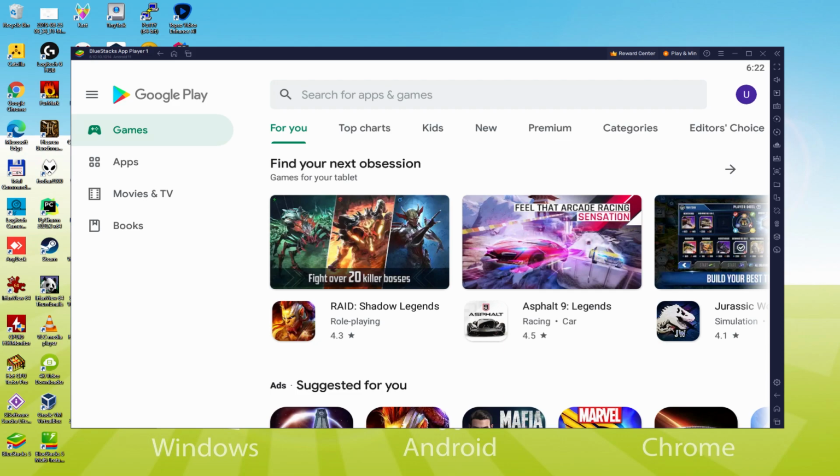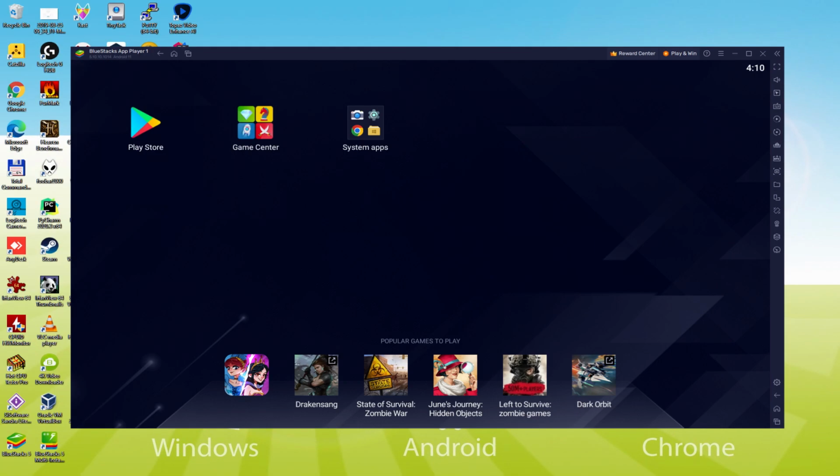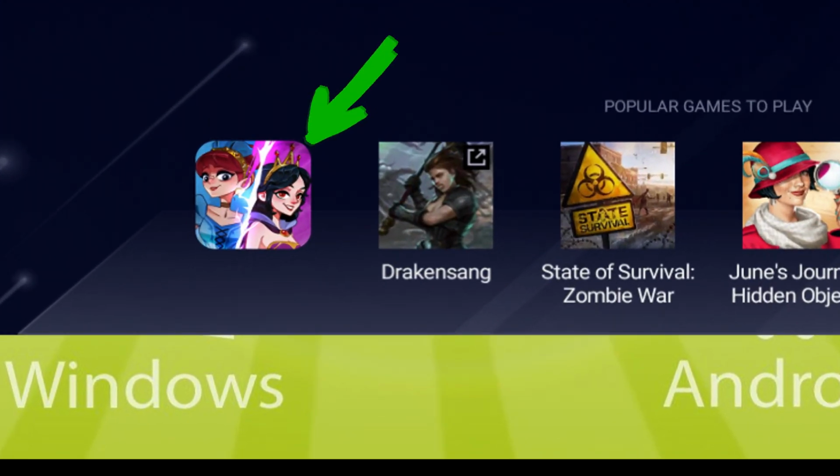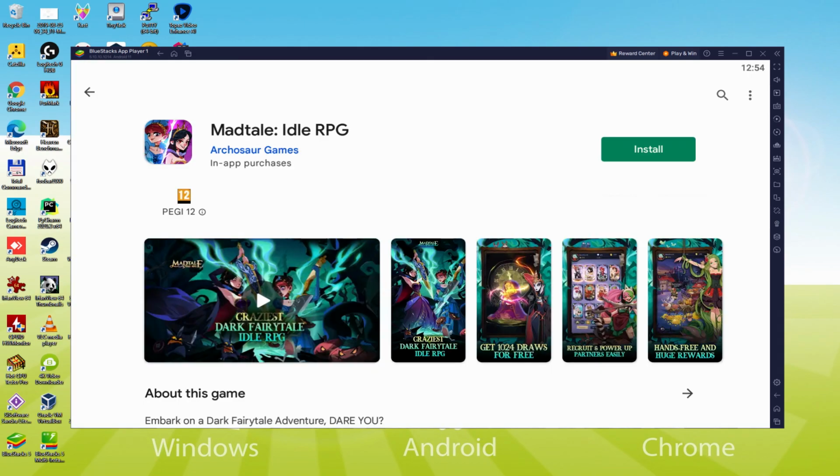To set up the application, we are required to get to the emulator desktop for Android by clicking the icon marked green colored. Now that we are on the desktop of this Android emulator, we notice that we find there the Install App button. We click or double click on the button. Right here we have the Android game. Let's quickly press now on the Install option that I'm highlighting now in green color.